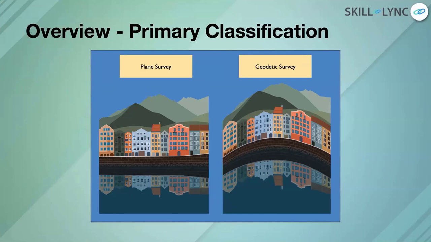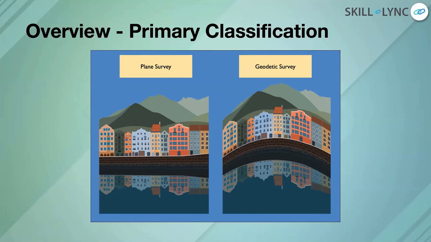Because if you're going to consider the Earth's curvature for a simple construction project for a residential home, then that's going to actually cost you a lot of money in using technology, which is uncalled for. When you go for bigger projects of state level or national level or even international level importance, then you start using geodetic survey. Generally this is carried out by government agencies because they have enough funding, and private firms carry out this one.